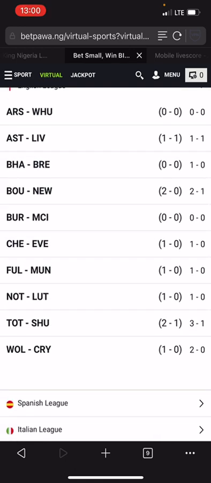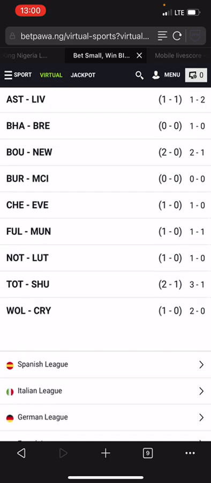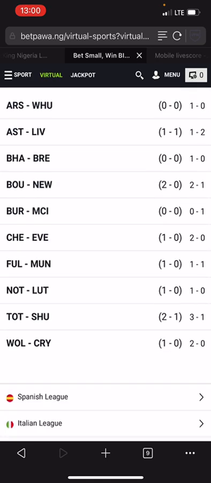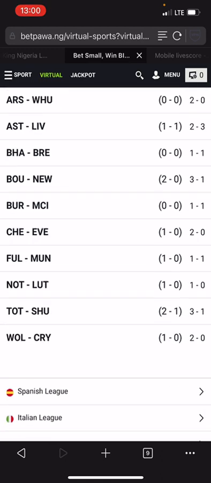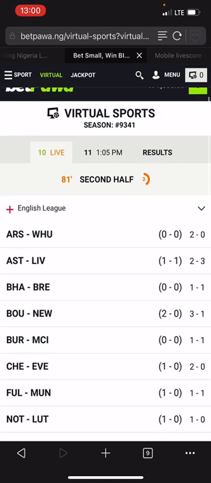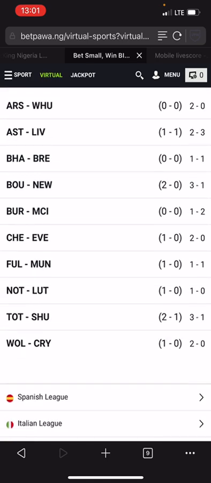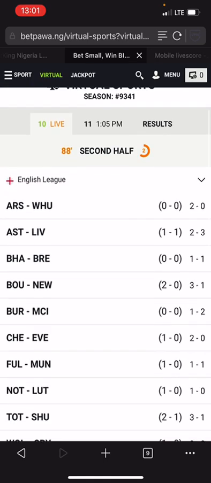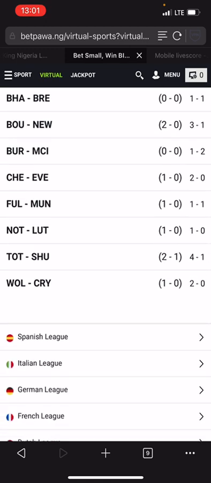You can see 2-0 right now. We need 1 more goal. That's the reason why I said over 1.5 is 90%. It is 90%, but over 2.5 is 60 to 70%. So we can still win over 2.5, but over 1.5 is 90%. So we need only 1 more goal. The game ends at 2-0. No, they haven't ended, but they will still end at 2-0. So the game ended at 2-0.